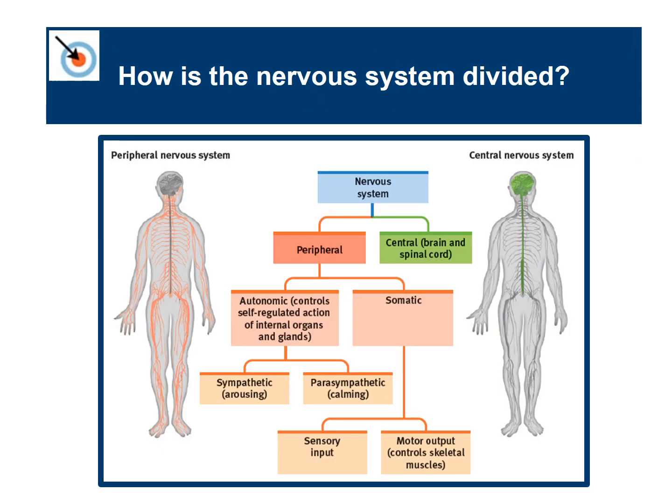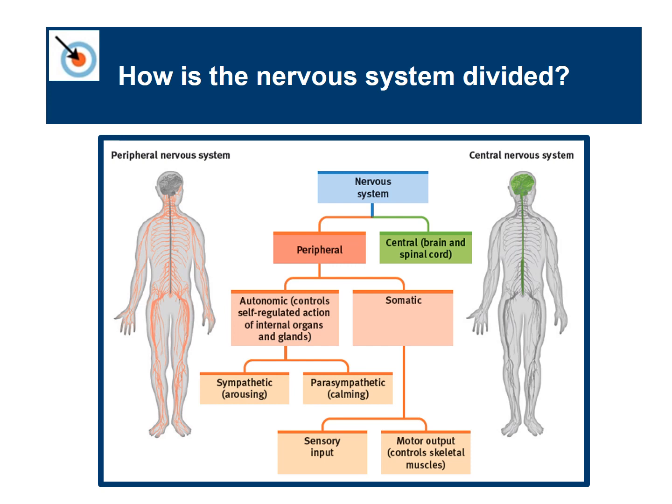How is the nervous system divided? We're going to go over this in detail, but this is a wonderful graphic. We've got the nervous system, and then that breaks into two separate chunks, the peripheral nervous system and the central nervous system. As I said in the last slide, the central nervous system is the brain and the spinal cord, and you can see that on the right-hand side of the diagram in green. The peripheral nervous system is everything but the brain and the spinal cord, and we'll get into that in a little bit as well. The two chunks of the peripheral nervous system are the autonomic and the somatic. The central nervous system doesn't break down any further than the brain and the spinal cord, so that's easy.